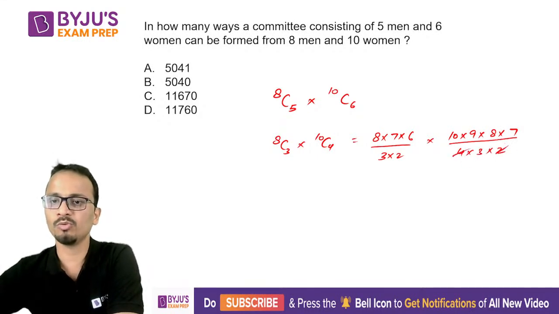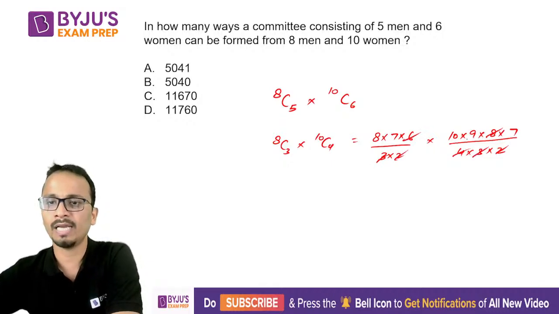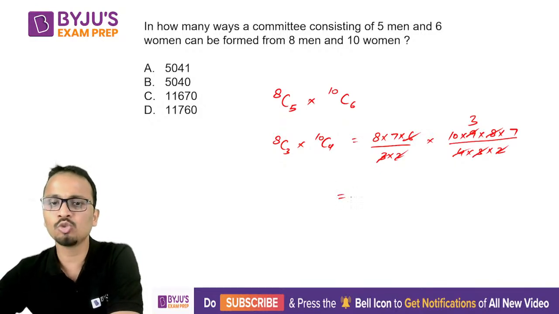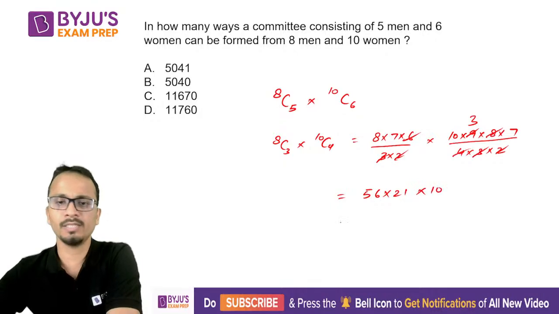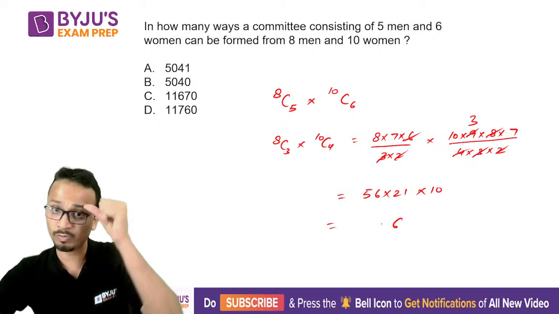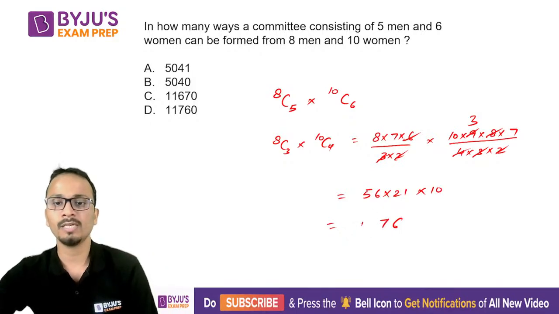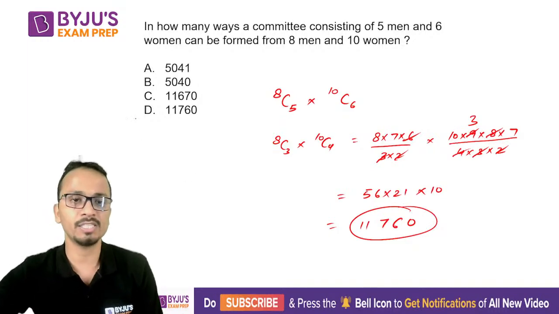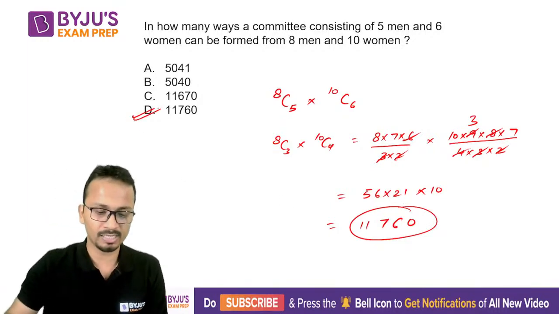So 4 into 2, 8 is gone, 3 into 2, 6 is gone, and then 3 and 9 got cancelled. So 56 into 21 into 10, this will be your answer. So 11760, which is option D, is your final answer.